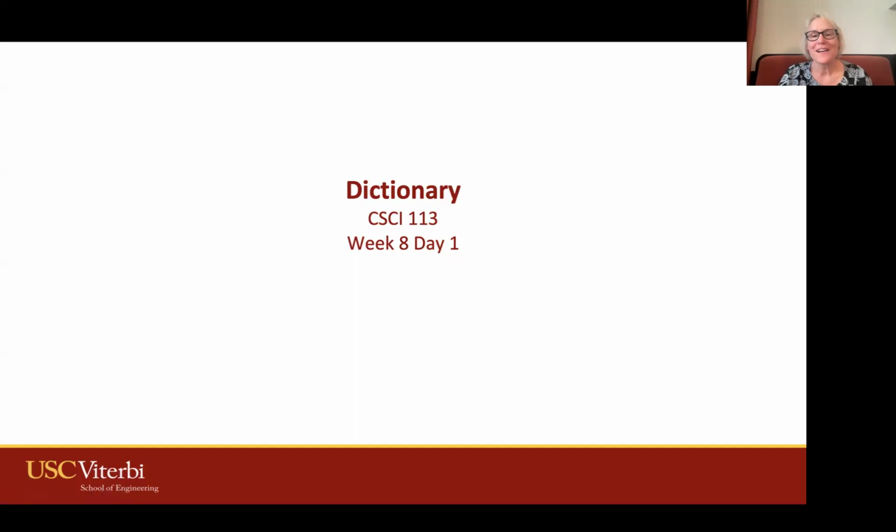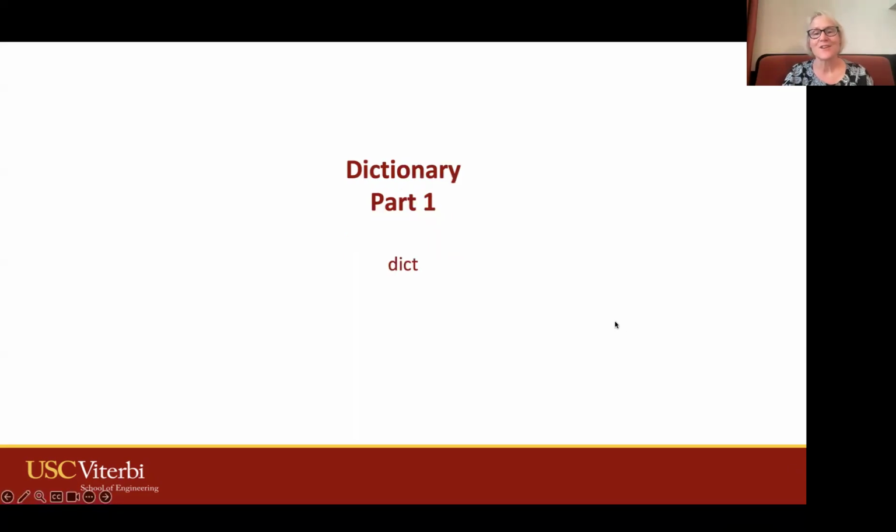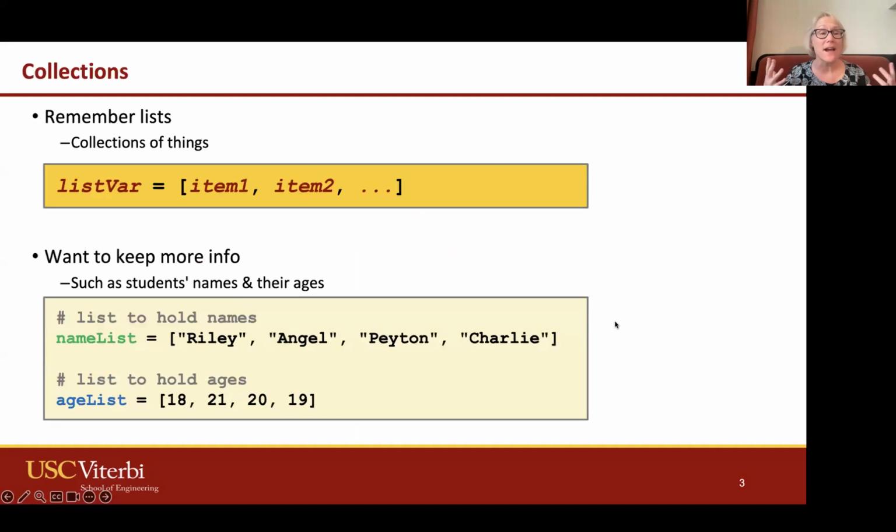Hi, today we're going to cover dictionaries, which is a new variable type in Python. So first, we're going to just remind you about collections. One of the variable types that we've already learned is lists, where we can have a collection of things. They could be integers, strings, or all kinds of information, even lists of lists, all together using those square brackets.